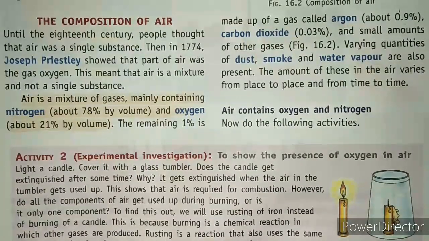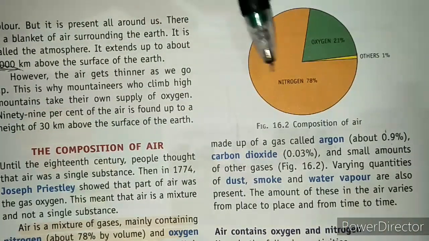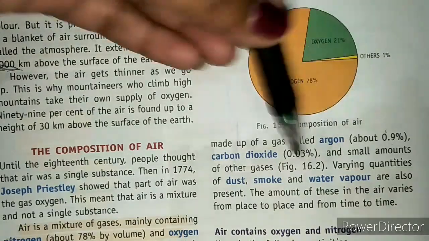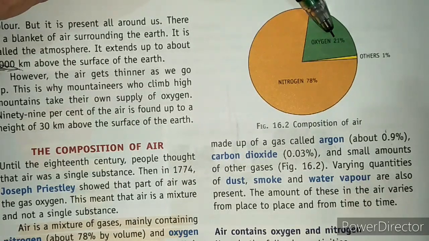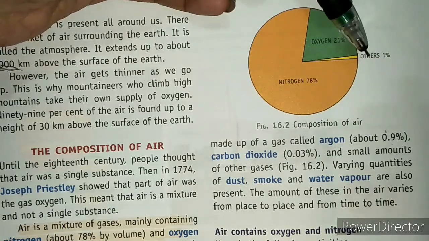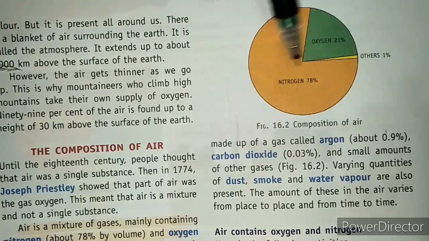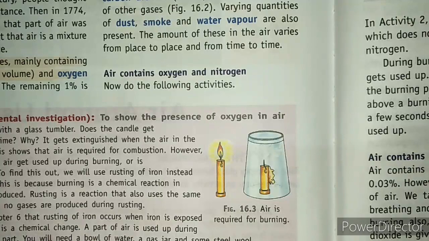So this is the composition of air. Check this pie diagram. This is nitrogen, which is 78%, and the remaining 21% is oxygen, and 1% is other gases. The gases you can include in this are argon and carbon dioxide. So these are the gases that are present in the air. Air contains oxygen and nitrogen.